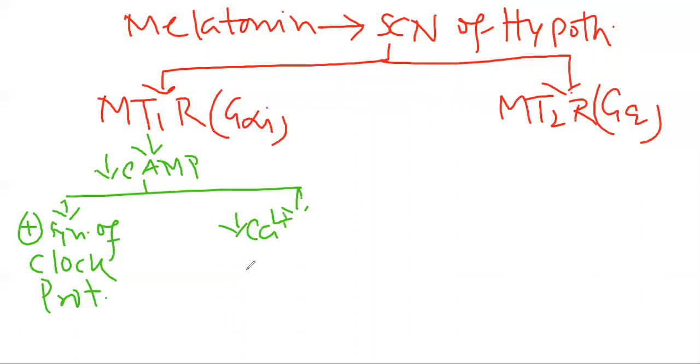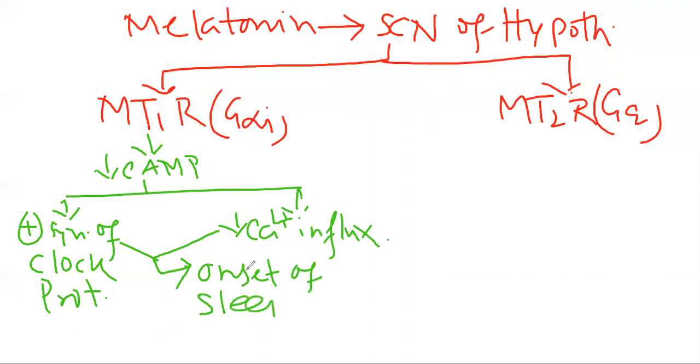Together this helps onset of the sleep cycle. So onset of the sleep cycle will occur when melatonin works on the MT1 receptor, decreasing intracellular cyclic AMP, leading to increased synthesis of clock protein and decreased calcium ion influx.